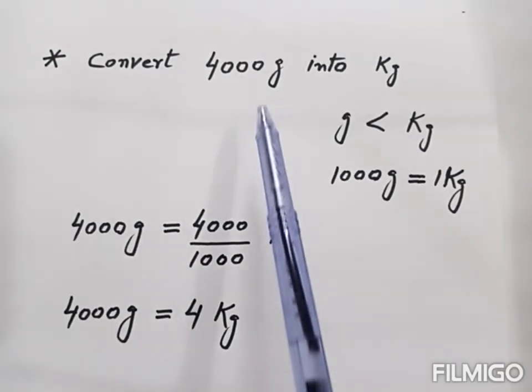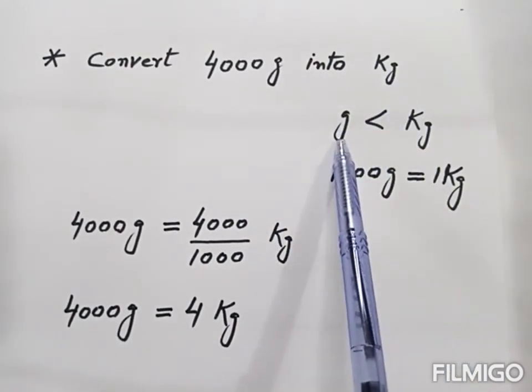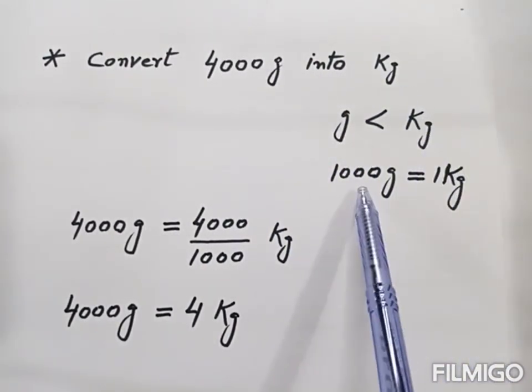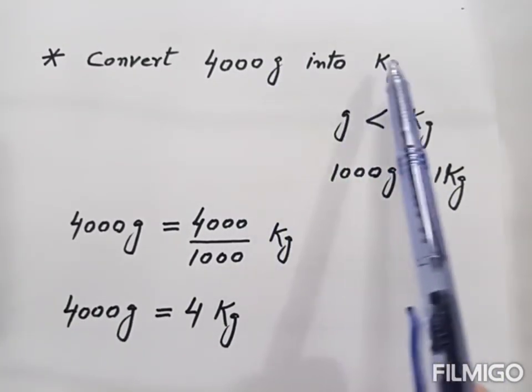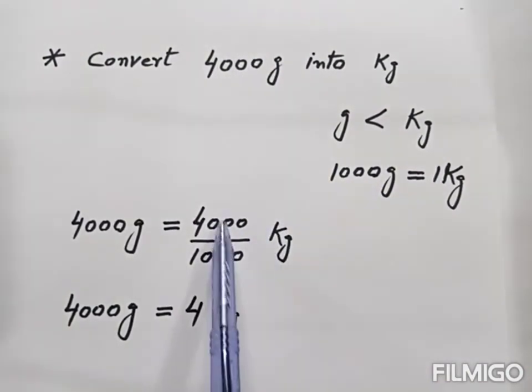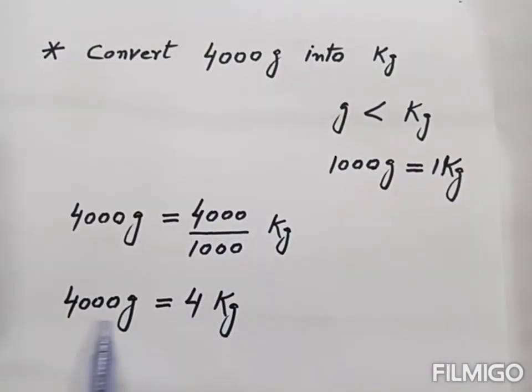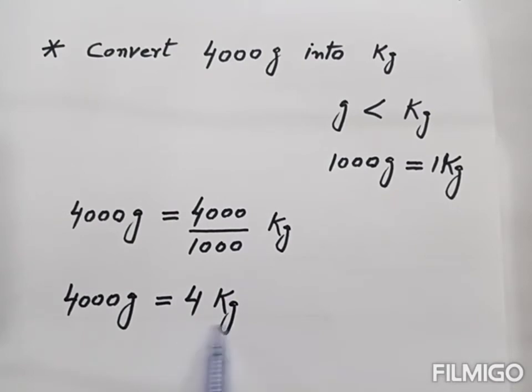Now here we convert small unit into big unit, gram into kilogram. Gram is small unit, kilogram is big unit. 1000 gram is equal to 1 kilogram. So when we convert small unit into big unit, then we divide this number by 1000. When we divide, then we get this. So this much gram is equal to this much kilogram. 4000 gram is equal to 4 kilogram. So this is the answer.